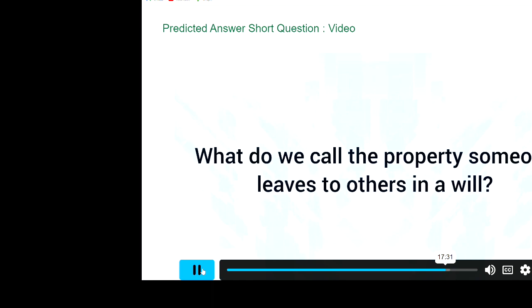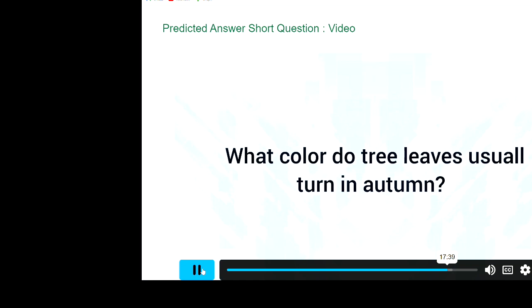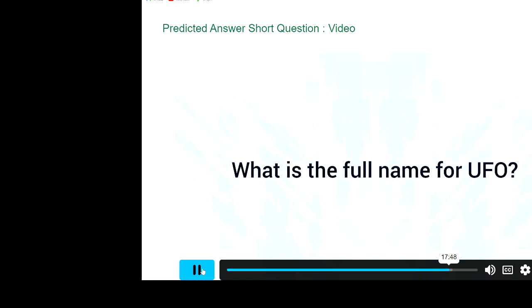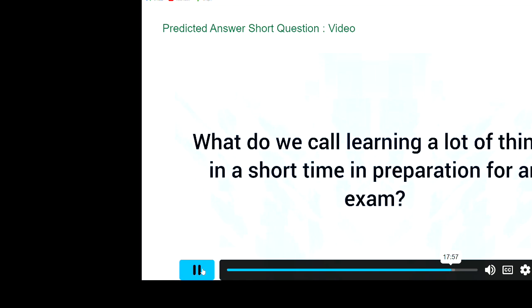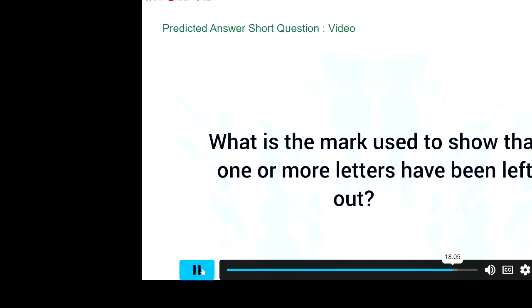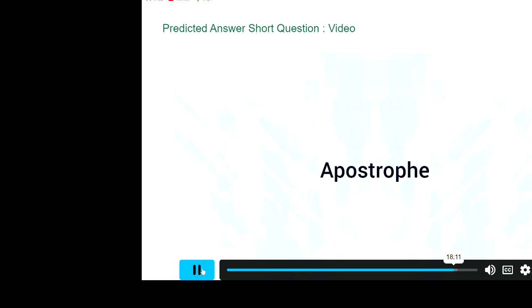What do we call property someone owns to others in a will? Heritage. What color do trees usually turn in autumn? Yellow. What is the abbreviation for UFO? Unidentified flying object. What do we call learning a lot of things in a short time in preparation for an exam? Cram. What is the mark to show one or more letters have been left out? Apostrophe.